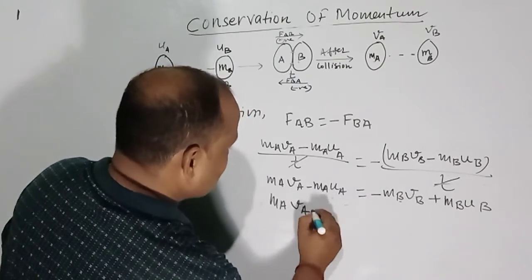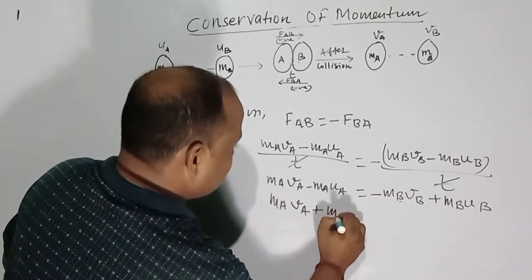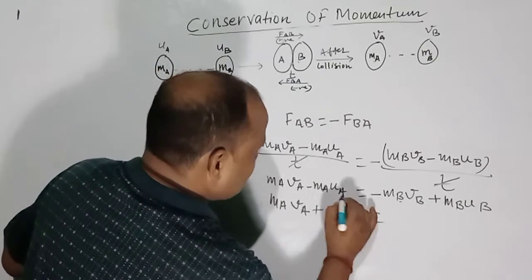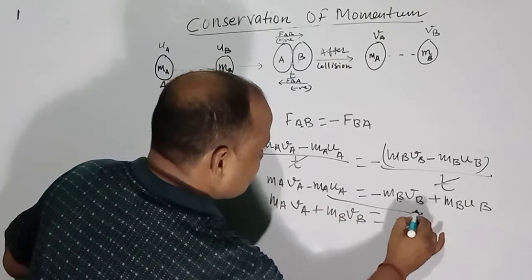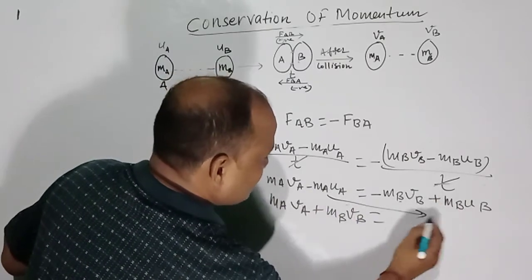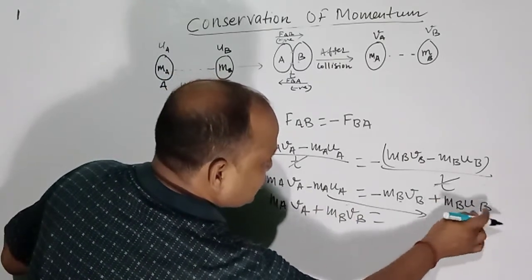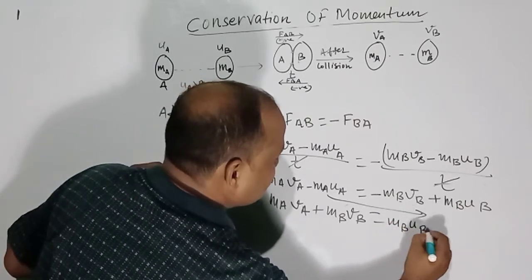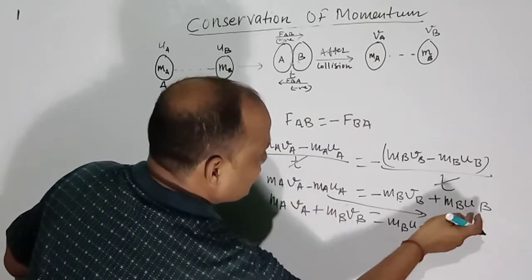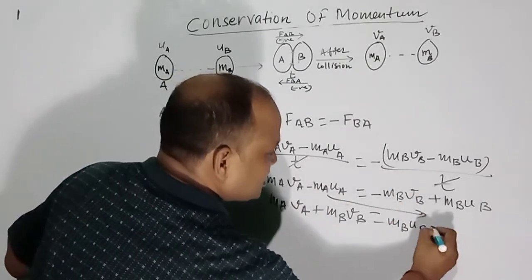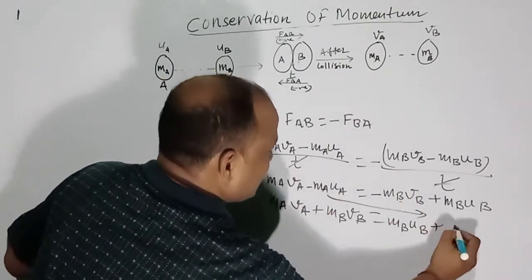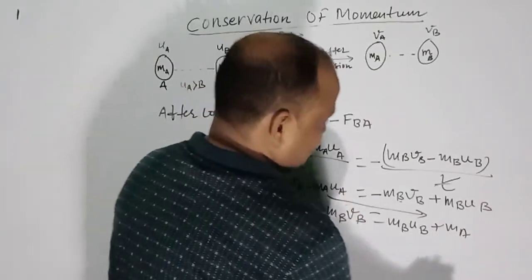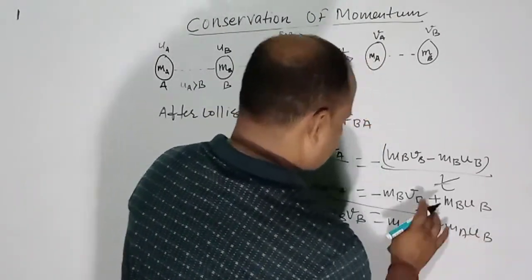So plus mb vb is equal to, take this to the other side, first write mb ub. When this minus goes to the other side of the equation, the sign will change and it will be positive, and you can write ma ua.